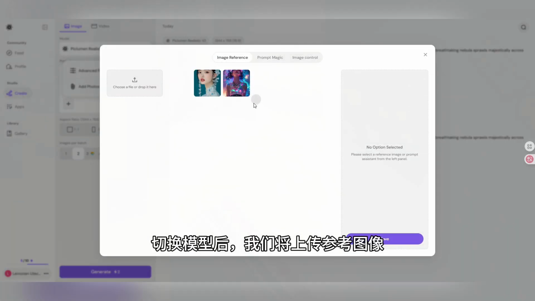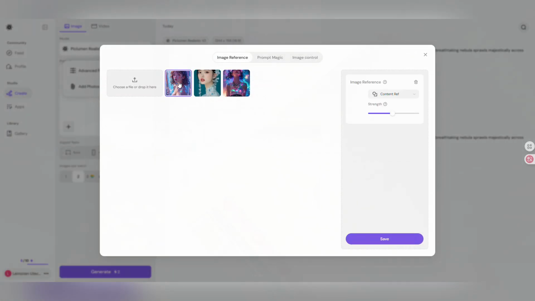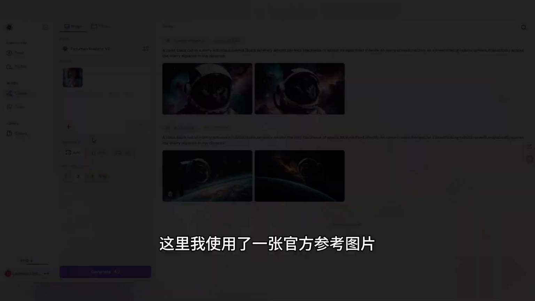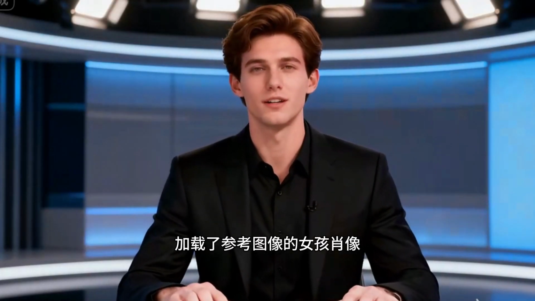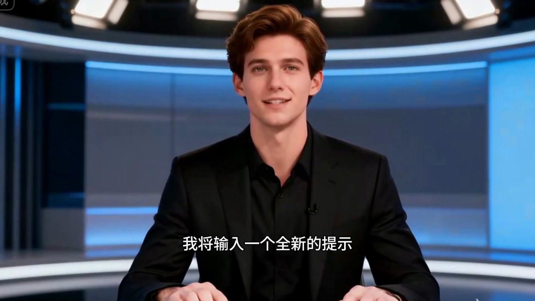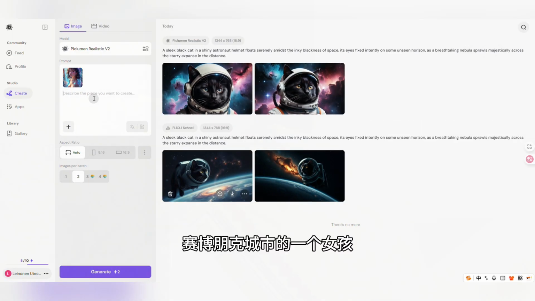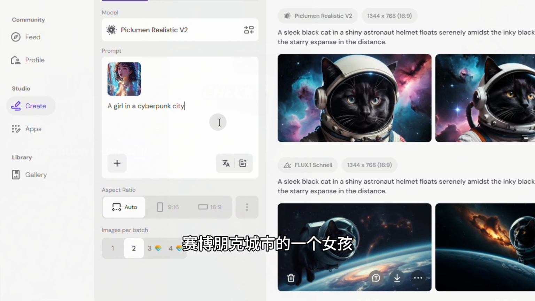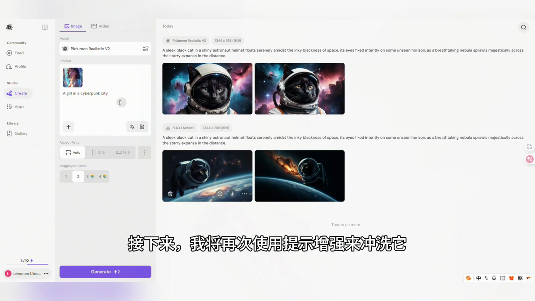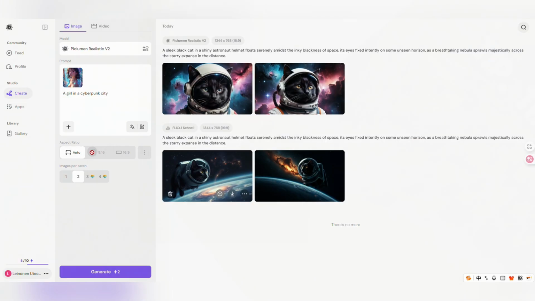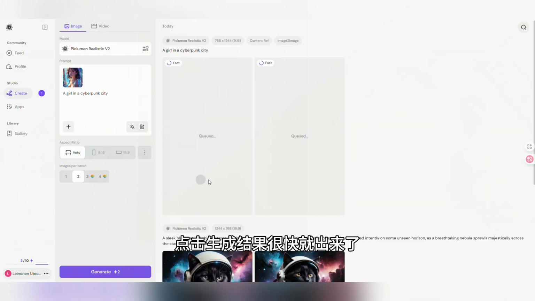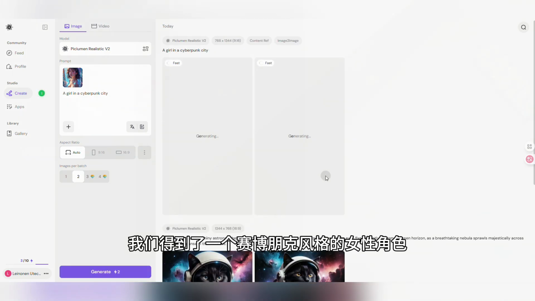After switching models, we'll upload a reference image. Here, I'm using an official reference picture, a portrait of a girl. With the reference image loaded, I'll type in a brand new prompt: a girl in a cyberpunk city. Next, I'll use Prompt Enhance again to flesh it out. Click Generate. The result came out very quickly. We got a cyberpunk-style female character.